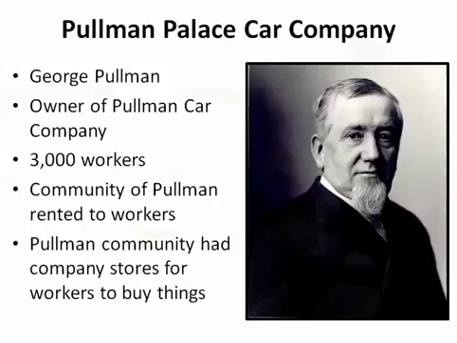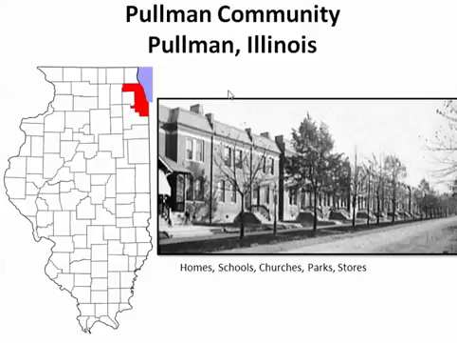Pullman, George Pullman, this guy here, owned this company in Pullman, Illinois, called the Pullman Palace Car Company, and he has over 3,000 workers. He creates this community of Pullman in Pullman, Illinois. It's near Chicago, Illinois, and he rented these homes to these workers, and the Pullman community had company stores for workers to buy things. And let's see, here's Pullman area in Illinois here. They had homes there, schools there, churches there, parks there, and stores there.